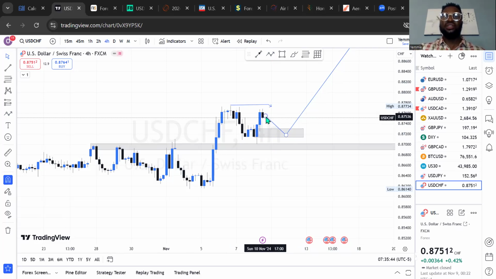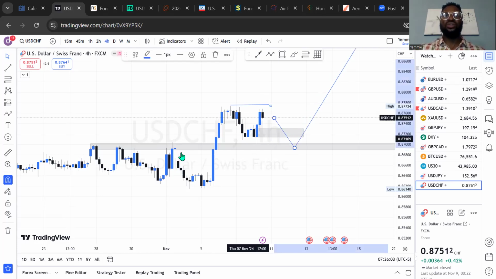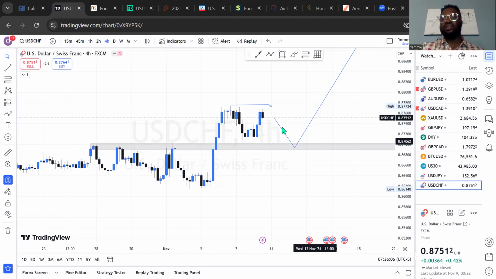I would have been expecting the market to come to that price level right here, but the price did not close above this range at all. So what I'll still be expecting as the high probability setup is the market coming to this price range, just like the daily time frame, for us to have a buy setup. So this is USDCHF on 4-hour time frame.